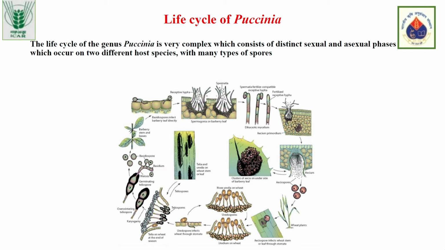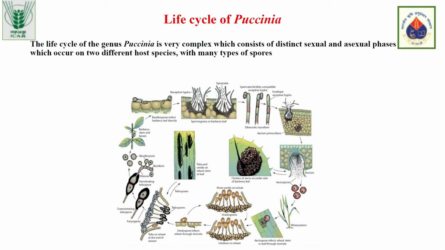It produces spermatogonia, and it leads to development of the spores called, as you can see, the hyphae are produced. Then it leads to the development of aeciospores. During this formation of basidiospores into aeciospores, the sexual life cycle occurs, and during this there is a possibility of recombinations occurring, and it leads to development of new races of Puccinia.